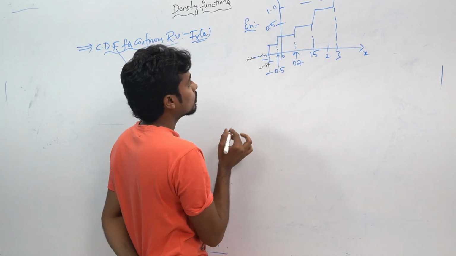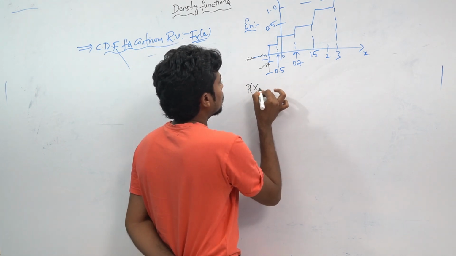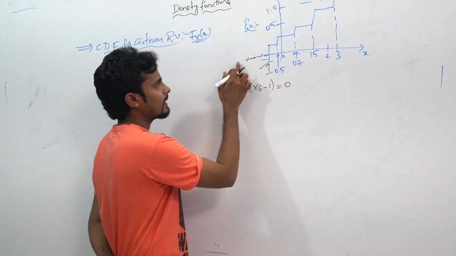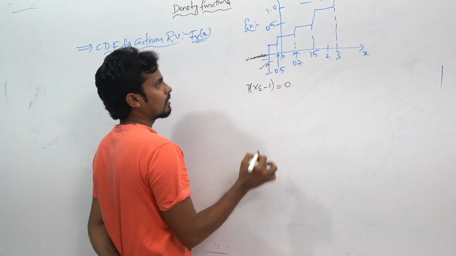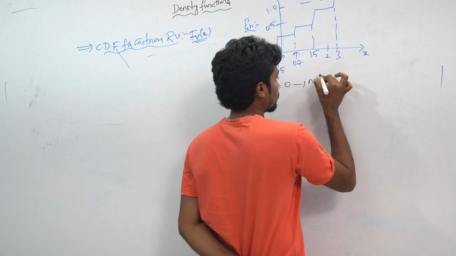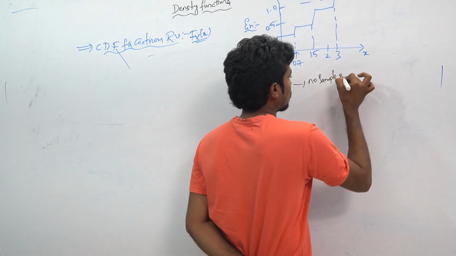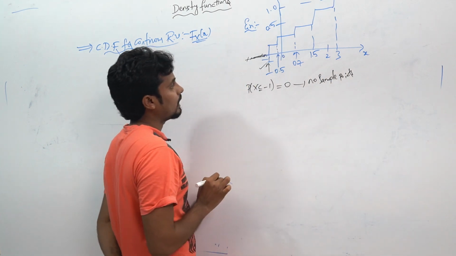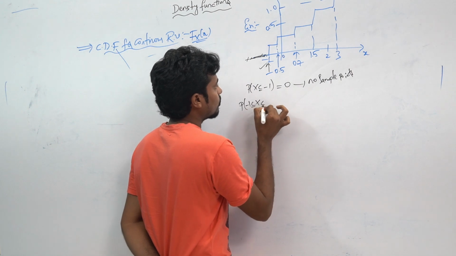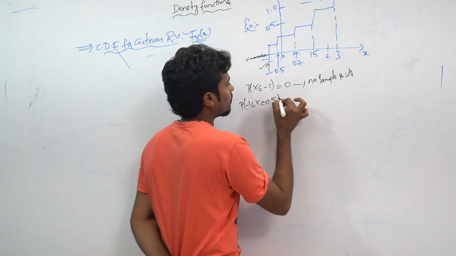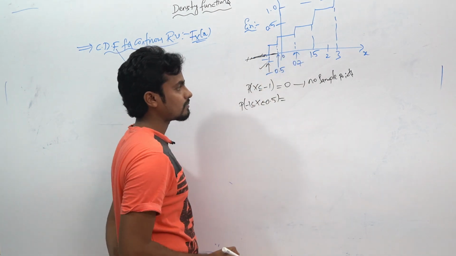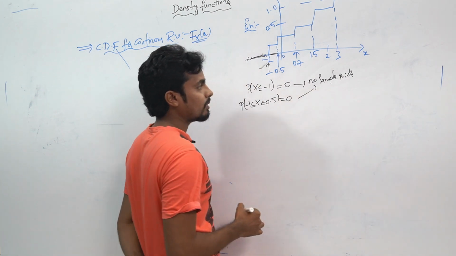So p of x less than or equal to -1 will be equal to 0. Here there will be no discontinuity, that means no sample points are present here. Similarly, probability of x between -1 and -0.5, here also there will be no discontinuity, so no sample points.